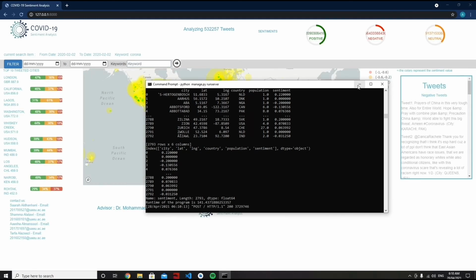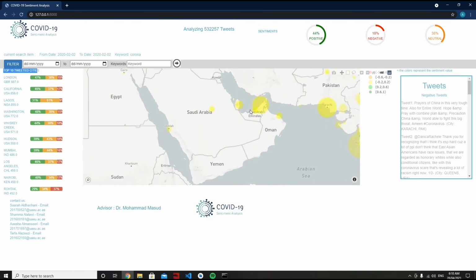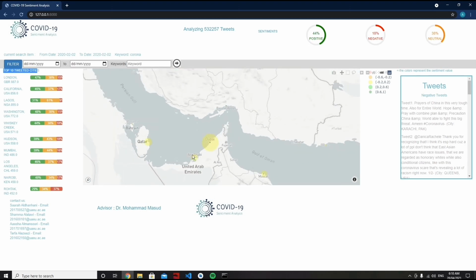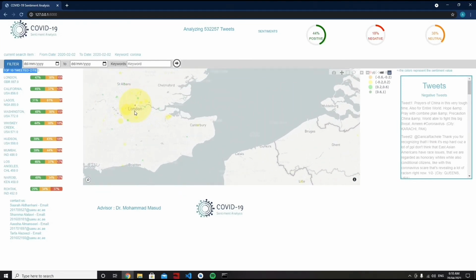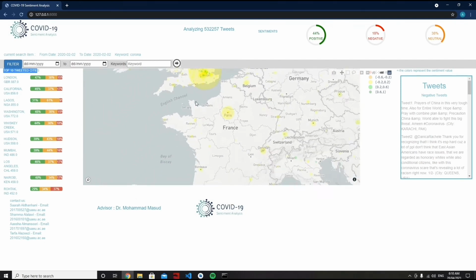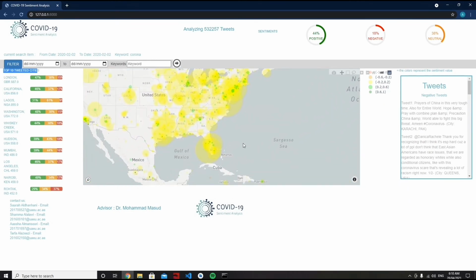So this is the web application after the search. Here we have the current search item, the top 10 tweeted cities, which include the city name, the country name, number of tweets and percentages. And here we have the world map, which has colored bubbles, where the color indicates the level of the sentiments and the size of the bubble indicates the number of tweets. And each bubble has a summary status, so the user can hover the mouse over the bubbles to see the summary status, which includes the coordinates, city name, number of tweets, and sentiment level.